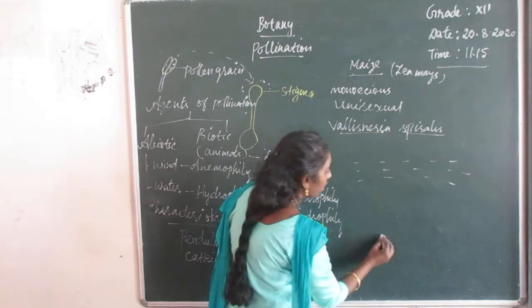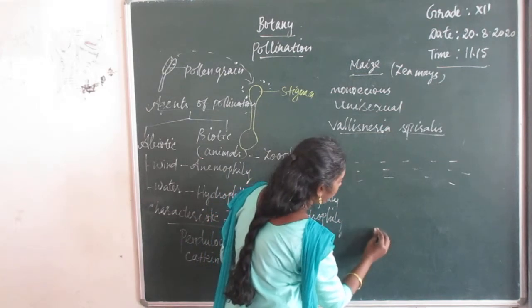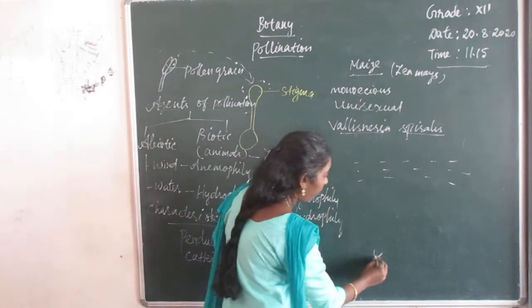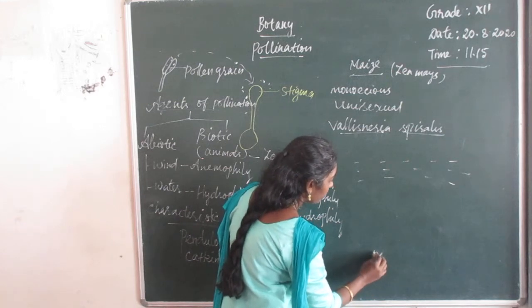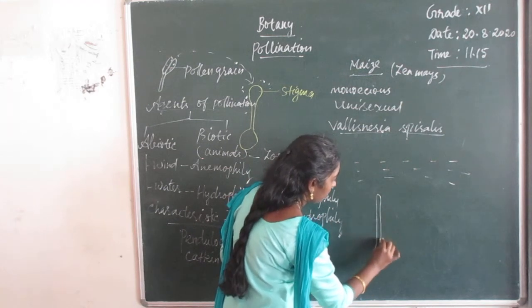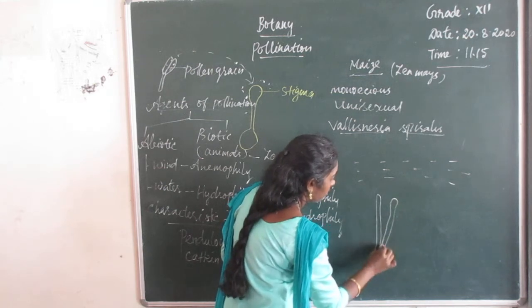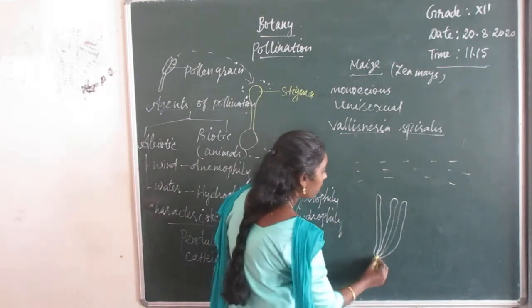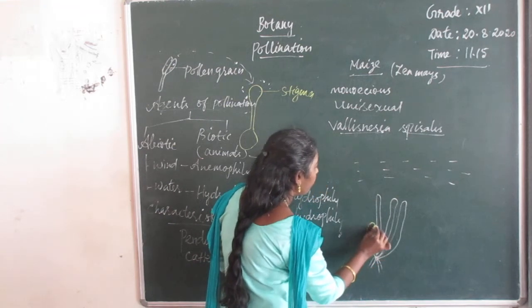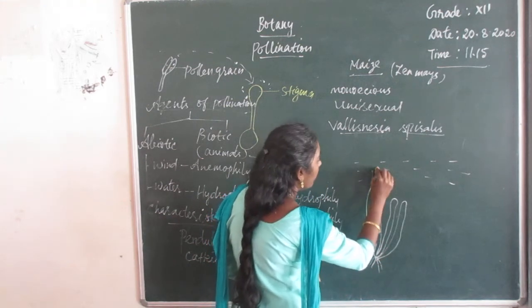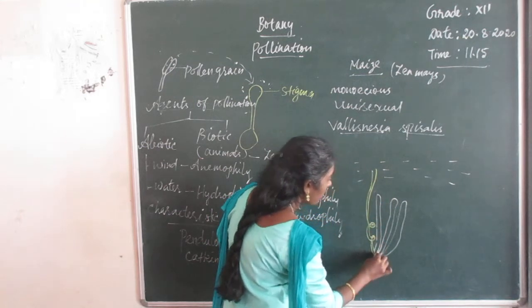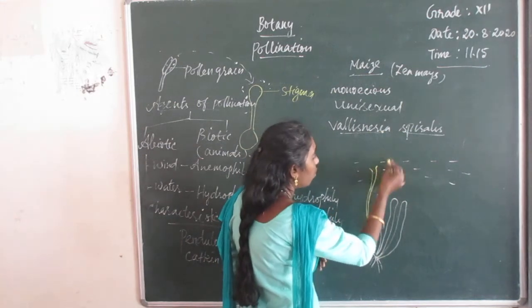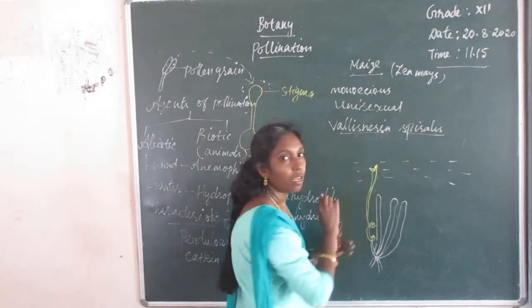So epihydrophily, example Vallisneria spiralis. This is the plant. This is a submerged rooted hydrophyte. At the time of pollination, the coiled structure elongates and raises the female inflorescence up to the water level, and a depression appears in the female flower.